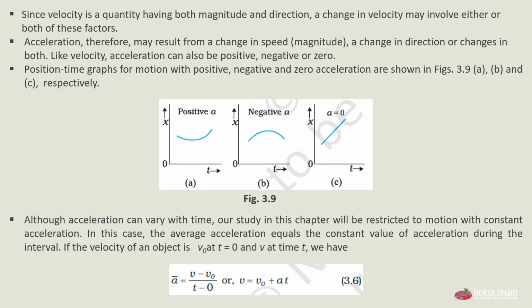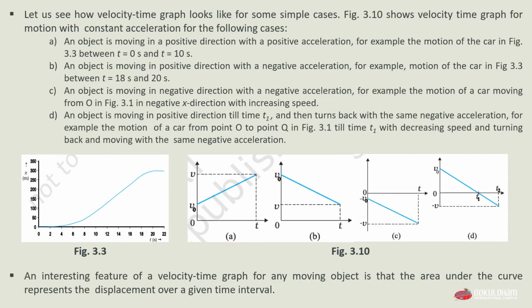Let us see how velocity time graphs look for some simple cases. For simple 4 cases, see figure 3.10. It shows the velocity time graph for the motion with constant acceleration for different cases. Case A is that an object is moving in positive direction, meaning the object is going forward with a positive acceleration. For example, see the motion of the car in figure 3.3 between 0 seconds and 10 seconds. The car is going in positive direction and it has a positive acceleration.